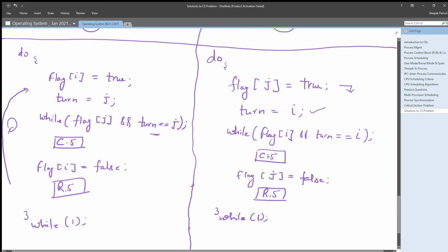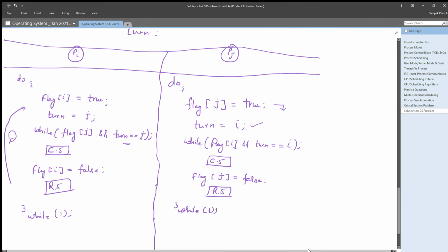Okay, so now understand it. This is the pseudocode for the two processes Pi and Pj, and this is the final two-process solution Peterson gave. Let us check its validity on those three parameters. First is mutual exclusion, second is progress, and third is bounded waiting.